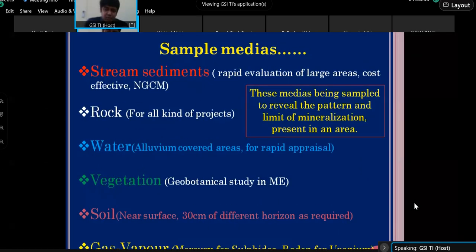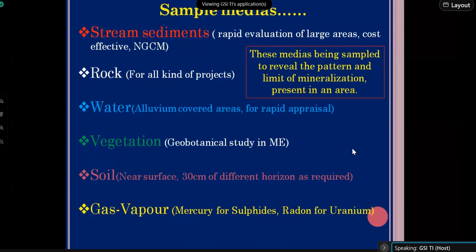Vegetation can ingest some of the metals. So if you collect a vegetation sample and analyze it, you can get some anomaly, and from that anomaly you can have an idea what type of metals or what type of commodity you are going to get in your area. So these are the sampling media.